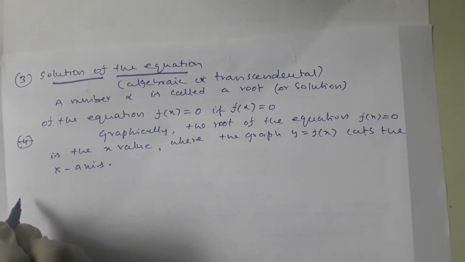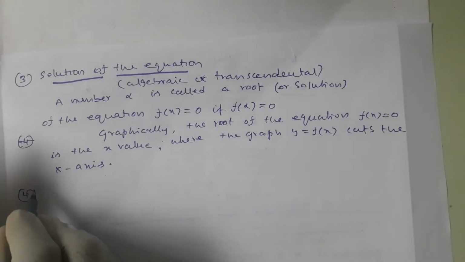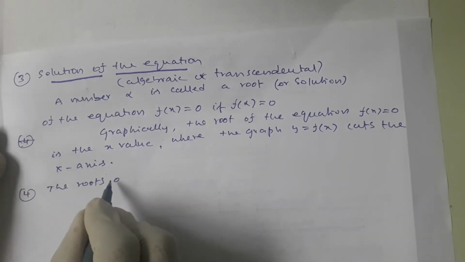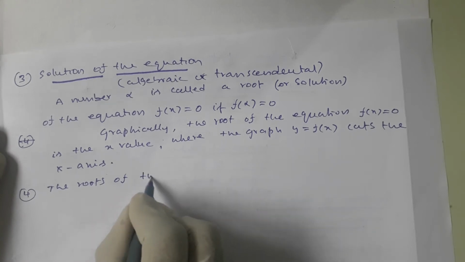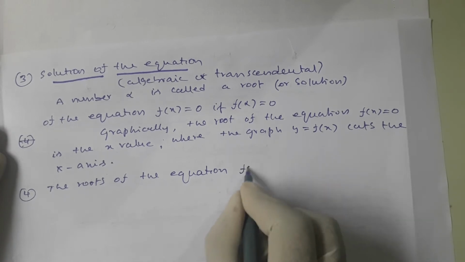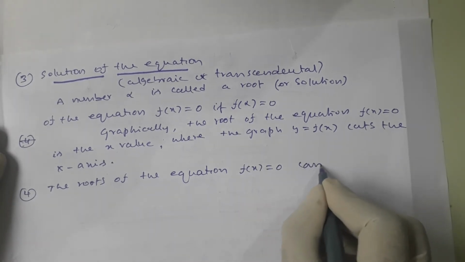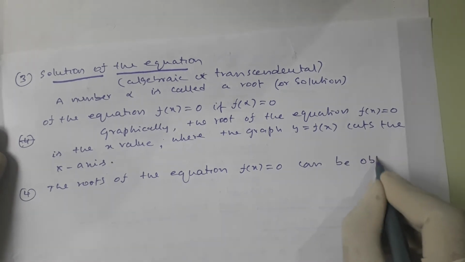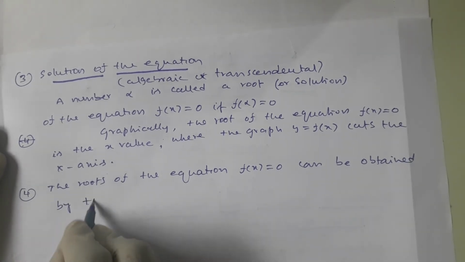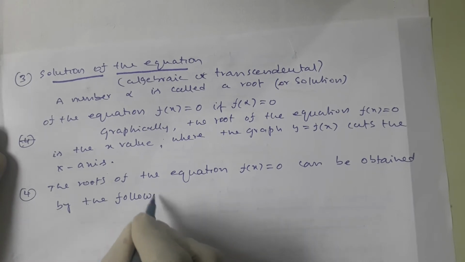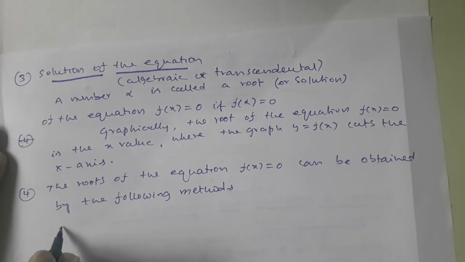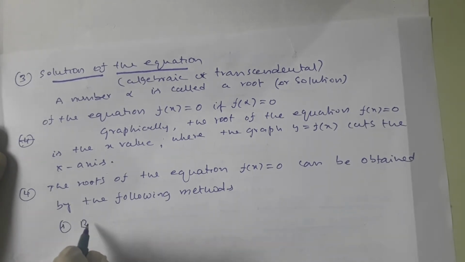Next, fourth point. The roots of the equation f of x is equal to 0 can be obtained by the following methods. The first one is the bisection method.